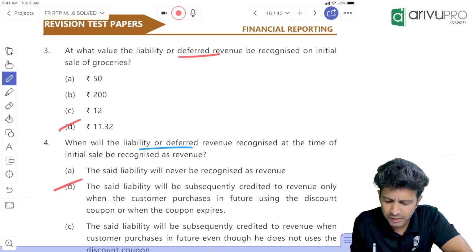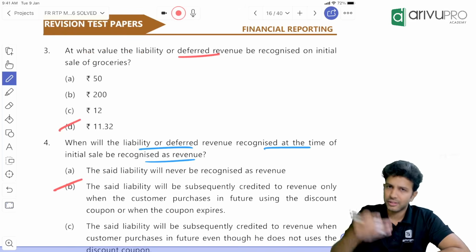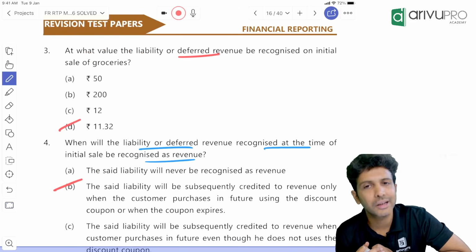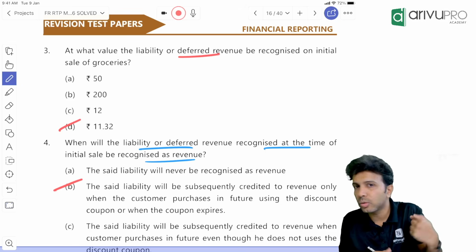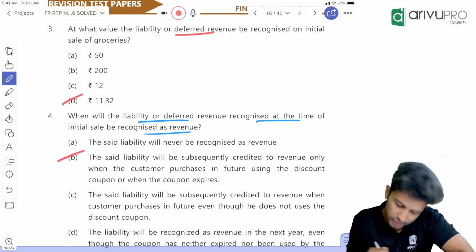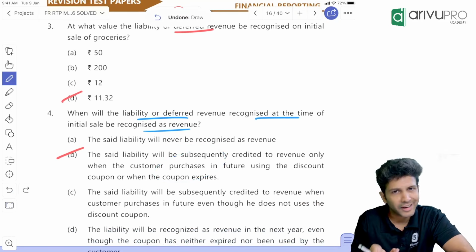They are asking when this deferred revenue will be recognized. This deferred revenue, the discount voucher, will be recognized as revenue when the customer purchases the goods in future or when this discount voucher expires, whichever comes early. So B for Bengaluru is the right answer over here.